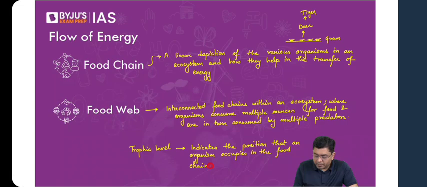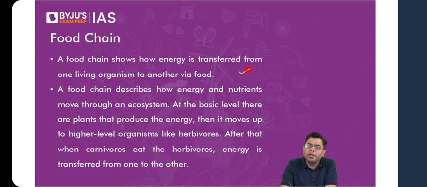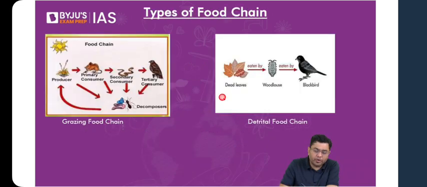Okay, let us take a look at that. Food chain is single energy transfer chain, whereas food web is a combination of different food chains. Yes, that is correct. So here, food chain shows how the energy is transferred from one living organism to another via food. And it describes the movement of energy as well as nutrients into the ecosystem. Now, in general, you have two different types of food chain. One is what is referred to as a grazing food chain. Another one is detrital food chain.